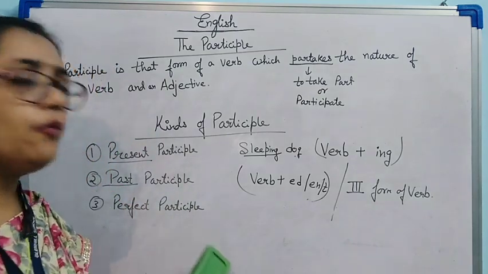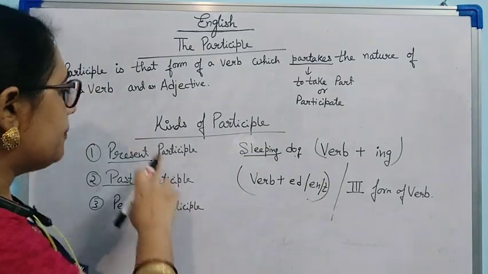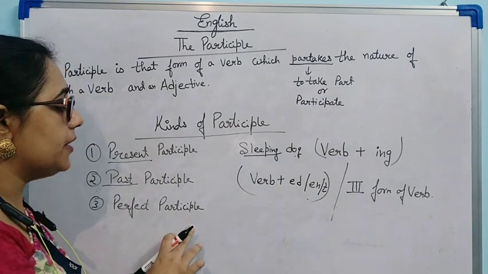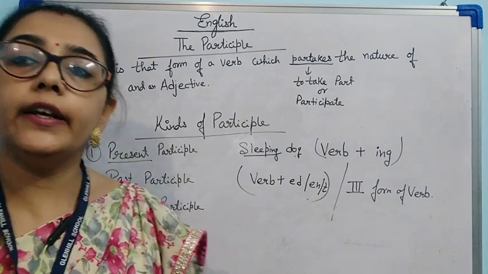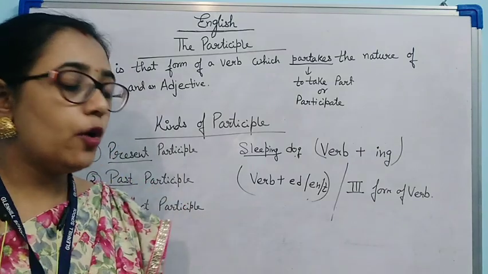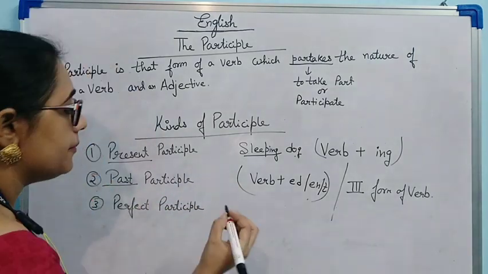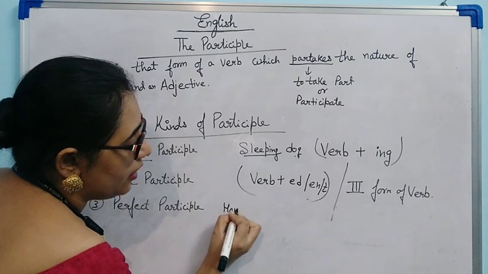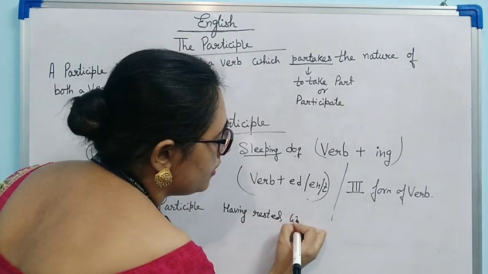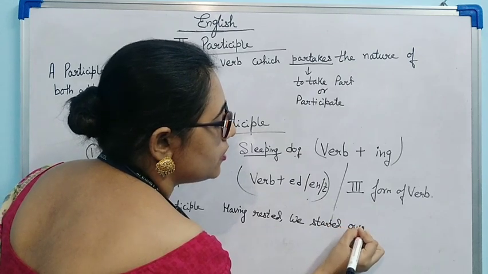Okay. Now we will talk about perfect participle. Now I think present and past participle are clear. Now what is perfect participle? Perfect participle means the action which has already been completed some time ago. That means I have already completed one action and I have started doing the other action. Let me give an example. Having rested, we started our journey.